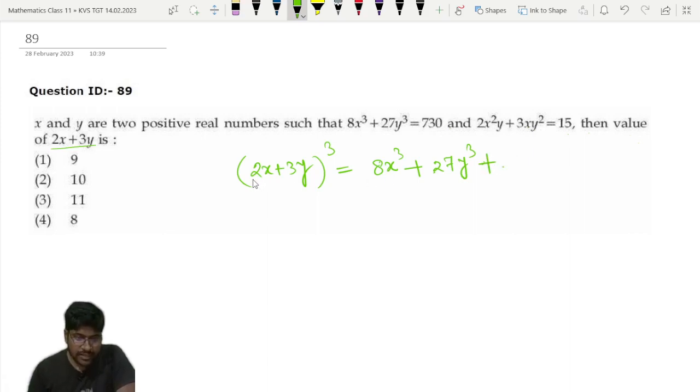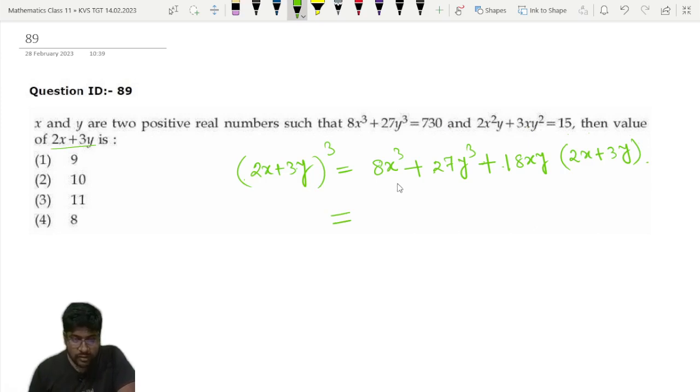So 3ab: 3 into 2 is 6, 6 into 3 is 18, so 18xy into 2x plus 3y, that is a plus b. That is the formula for a plus b whole cube, which is equal to a cube plus b cube plus 3ab into a plus b. So that formula we have used here.